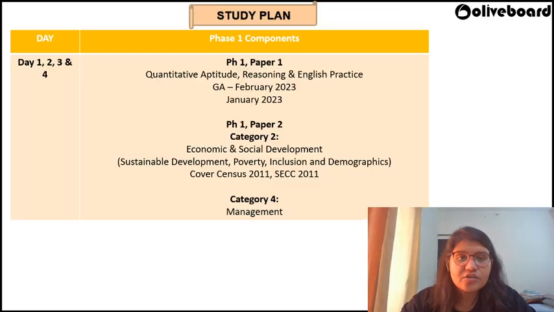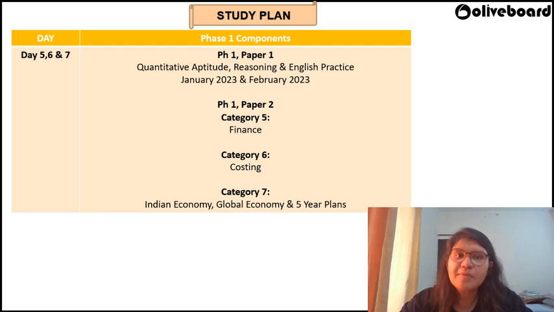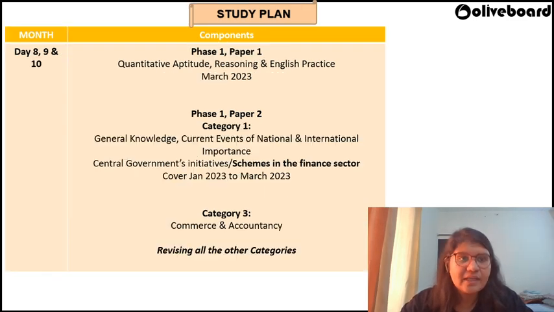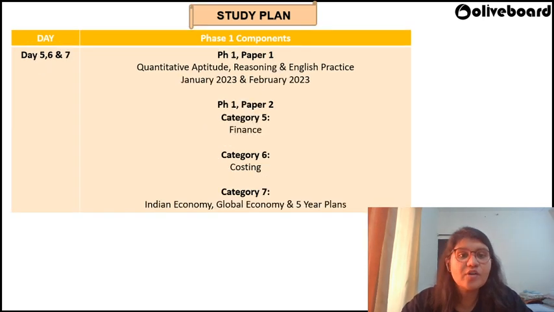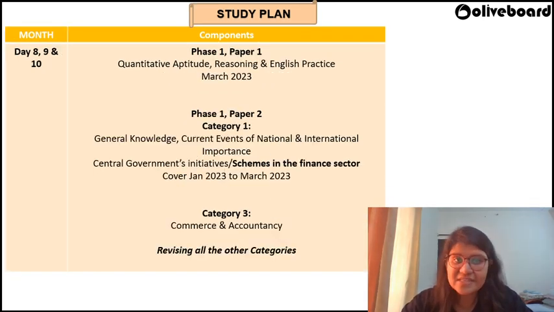Fine. So here you can see that this is the study plan that we'll be referring to. I'll come back to this later. But firstly, first 4 days are divided into one category. Okay. Then we have day number 5, 6, and 7. The last thing we have is day 8, 9, and 10. Okay. So this is how your days can be planned. So we'll come back to this later.